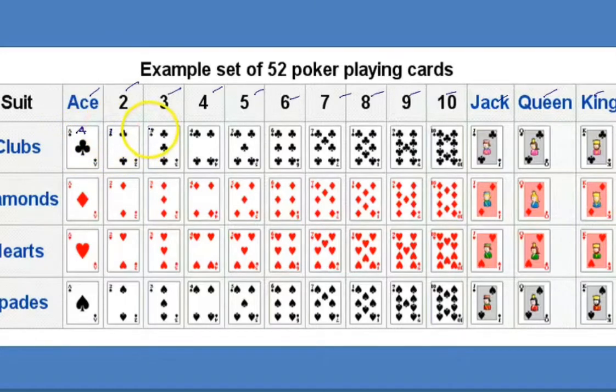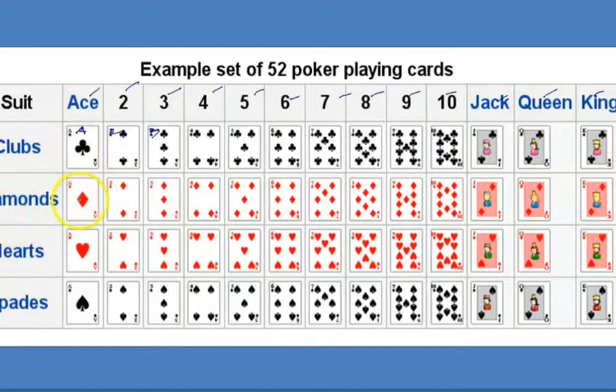And this is 2, 3, 4, 5, 6, 7, 8, 9, 10, Jack, Queen, King. So in club cards there are 13 cards. A is 1, this is 2, 3 to 10, and then plus 3, 13 cards. Those are club cards. Club card means the symbol will be like this, just like a tree.